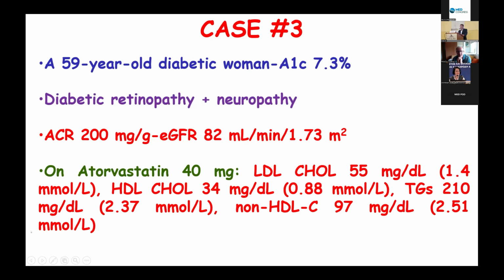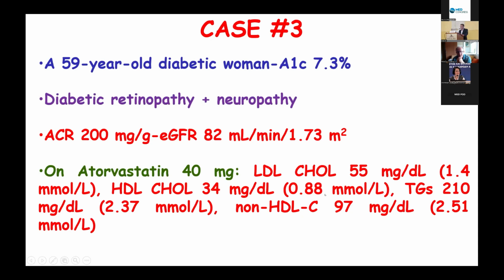The third case is a 59-year-old diabetic woman, HbA1c of 7.3. This woman has complications, macrovascular complications, such as diabetic retinopathy and neuropathy. Also, severe kidney disease, albumin to creatinine ratio 200 milligrams per deciliter, while eGFR is still preserved. And she is on atorvastatin 40 milligrams, having an LDL on target 55 milligrams per deciliter, but low HDL 34, increased triglycerides 210, and increased non-HDL 97 milligrams per deciliter.